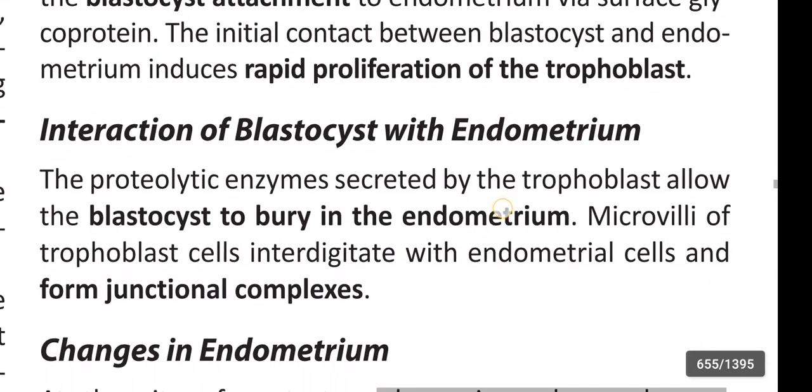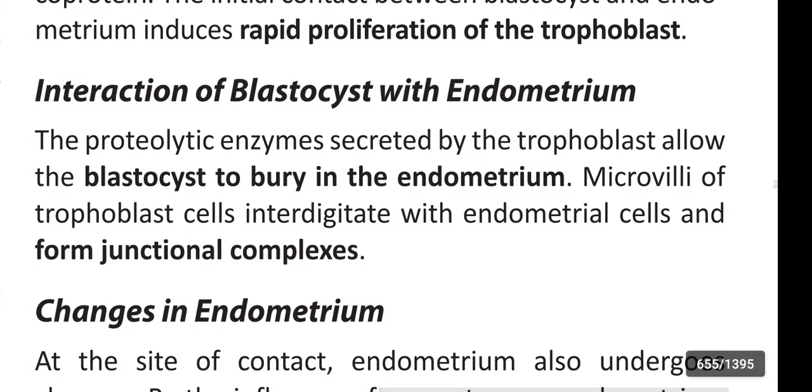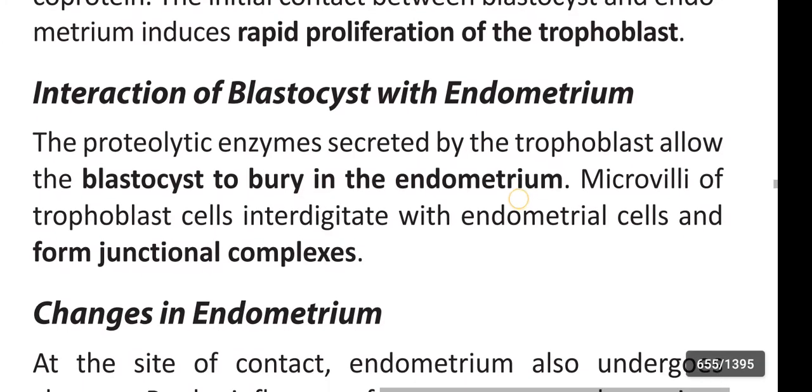Next, interaction of the blastocyst with the endometrium. The proteolytic enzyme secreted by the trophoblast allows the blastocyst to bury in the endometrium. Microvilli of the trophoblast cells interdigitate with endometrial cells and form junctional complexes.